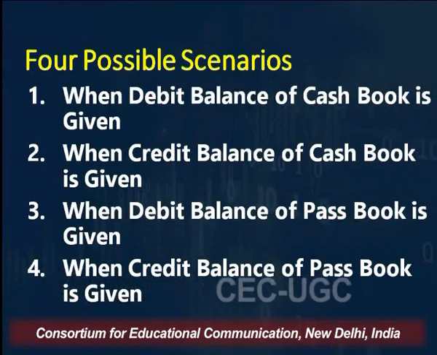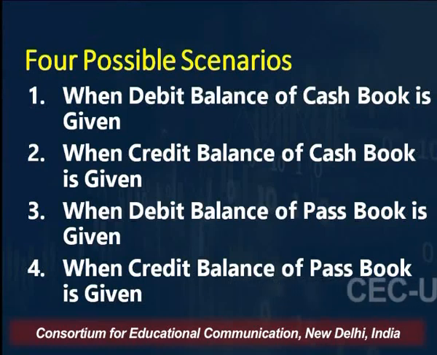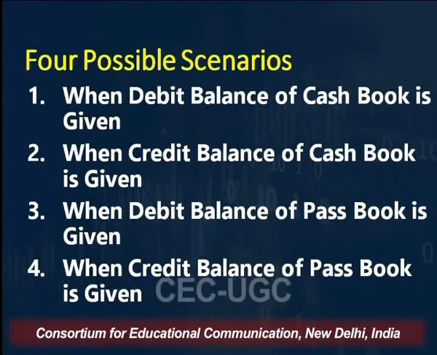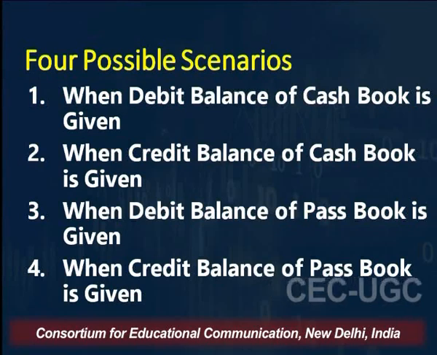The third situation is that we have the debit balance of the passbook, and the fourth possible scenario is that we have the credit balance of the passbook. Accordingly, we are going to devote 4 sessions to these scenarios, taking them up one by one.